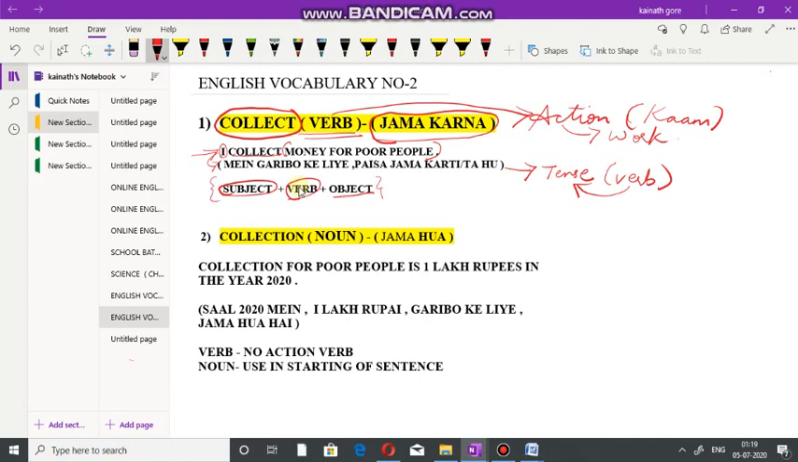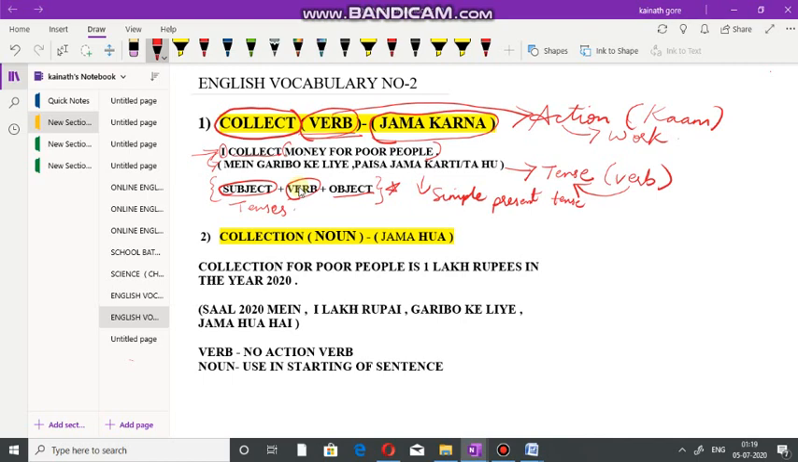Now my friends and dear students, please notice this: whenever you have a verb, please use the formula. And this formula is nothing but the formula of tenses. If you notice here, I collect money for poor people, it is very simple. Which tense is it? It is simple present tense. Is it clear?